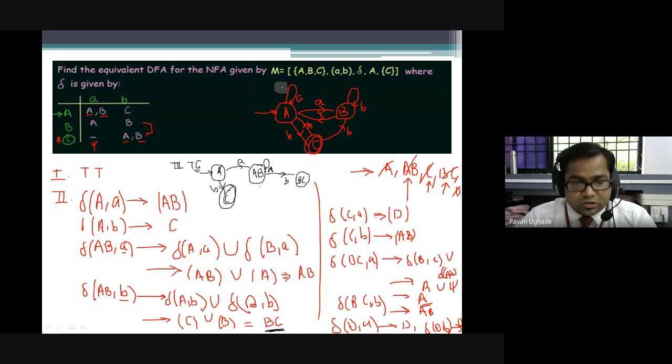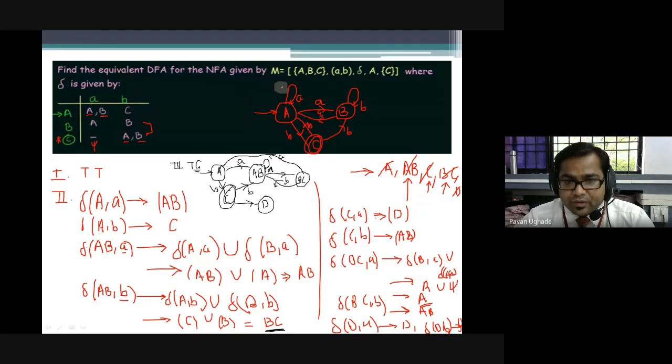Okay, now AB is processed. Go ahead with C. C over A, it is going to D. I'll write the dead state here. And C over B, it is going to AB, that is this one over B. Then take BC as the new state. BC over A, it is going to A itself. So I'll represent it like this. Over B, it is going to AB.